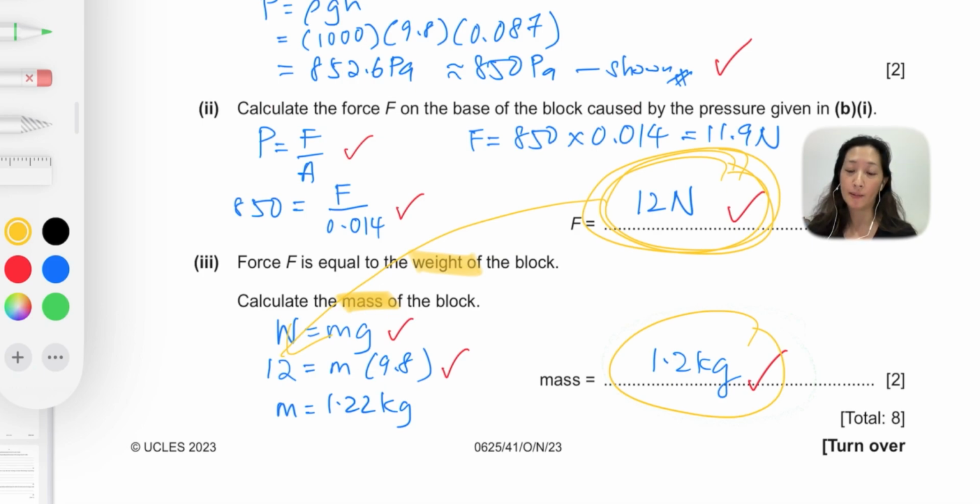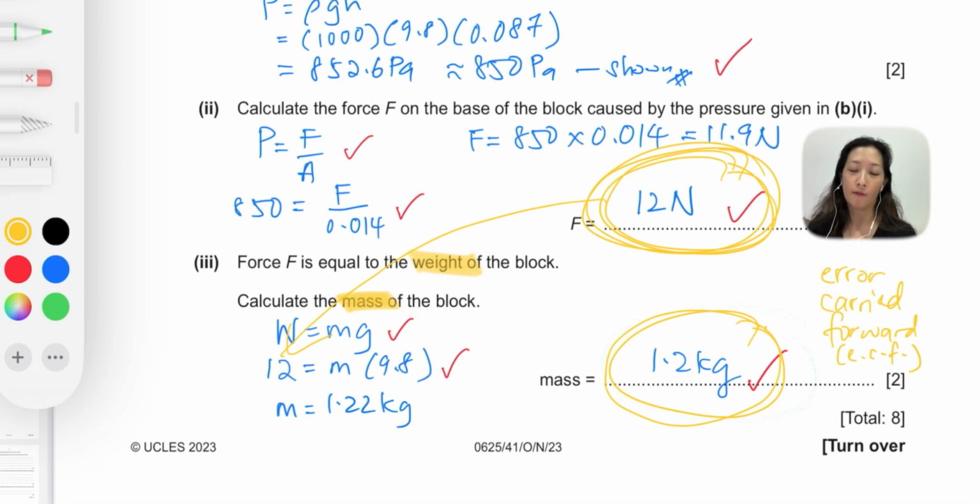Now normally when it comes to calculations in IGCSE, there's a concept called error carried forward, or ECF for short. What ECF means is that if your answer for the following question depends on the previous question, and you scored the first one wrong, the second one would also be wrong. But if you had calculated correctly, then ECF applies.